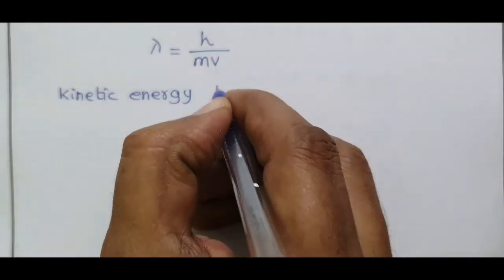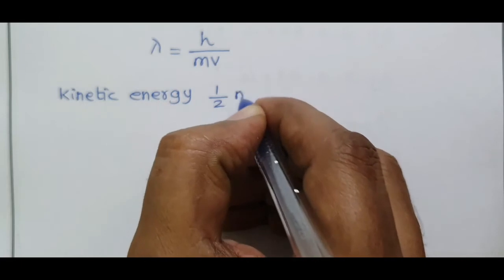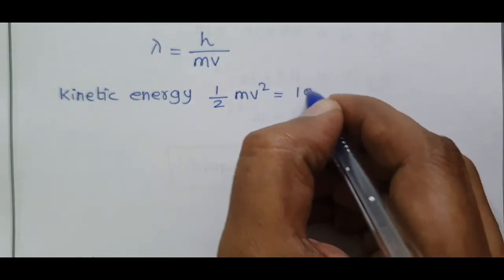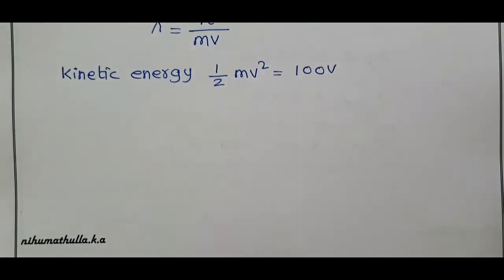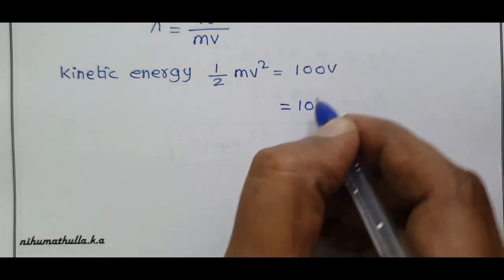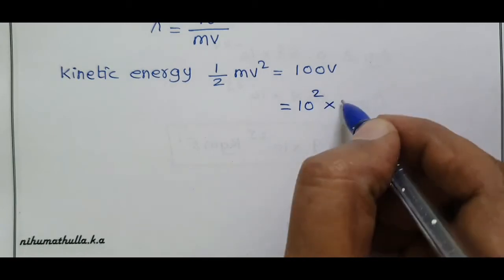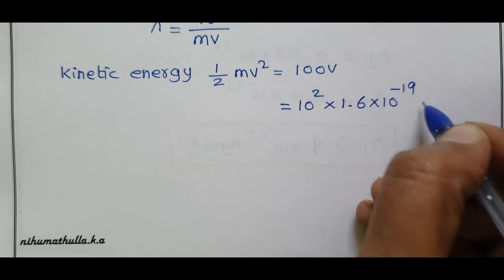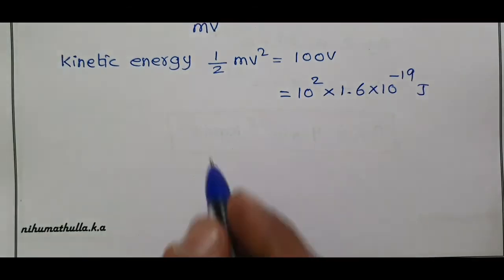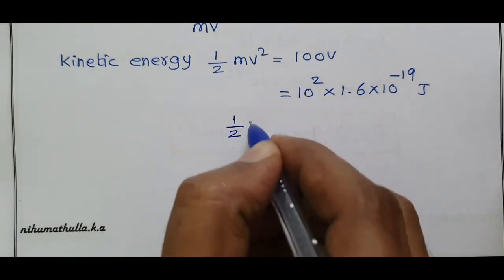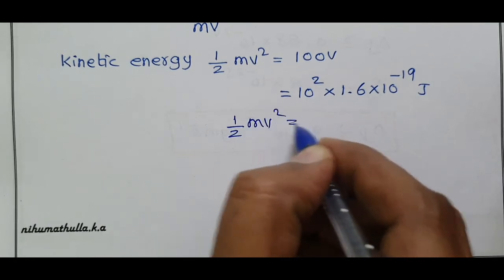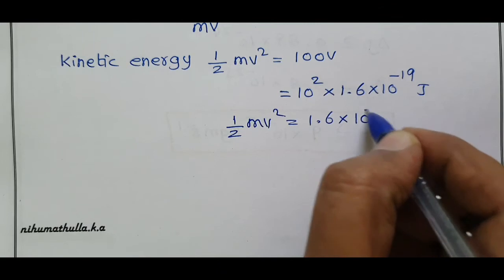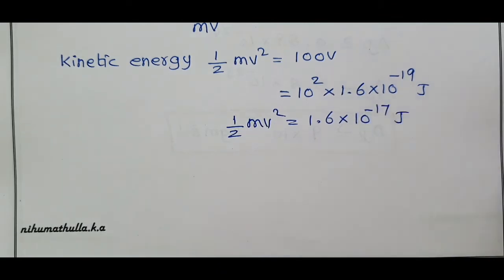Kinetic energy, half mv square, equals 100 volt. 100 means 10 power 2 into the charge of the electron, 1.6 into 10 power minus 19 joule. Half mv square is equal to 1.6 into 10 power minus 17 joule.